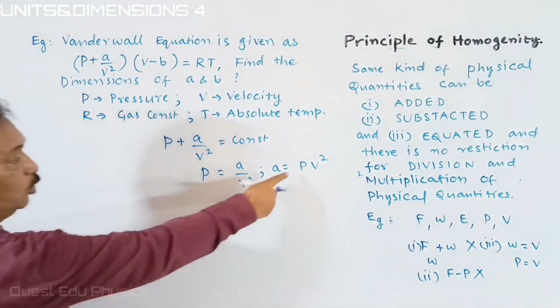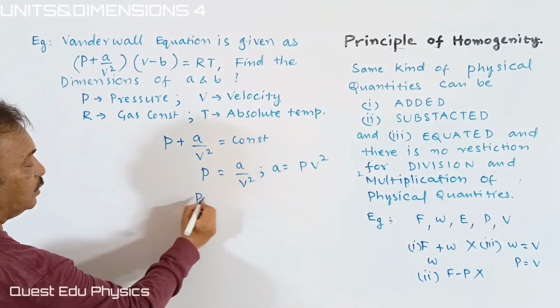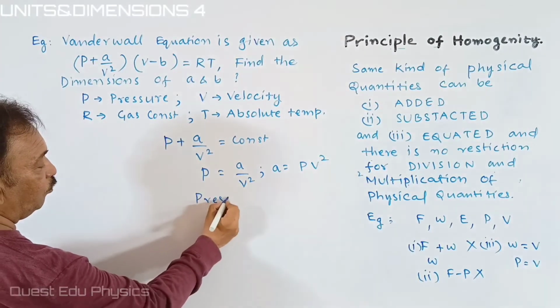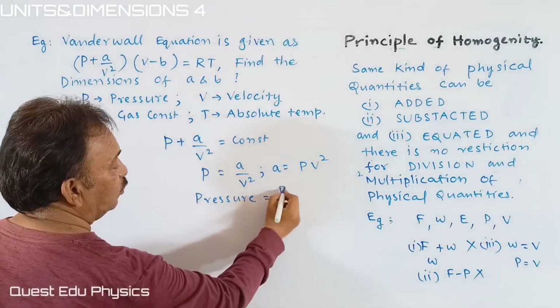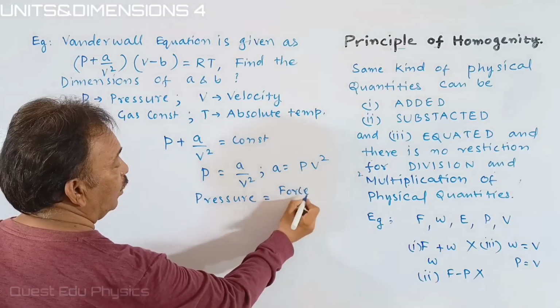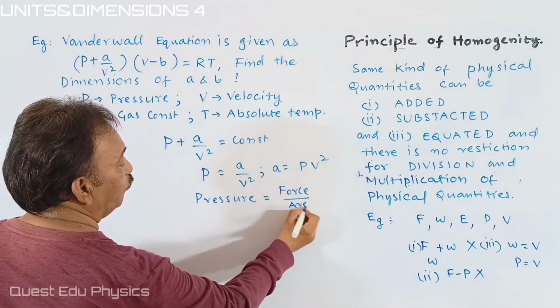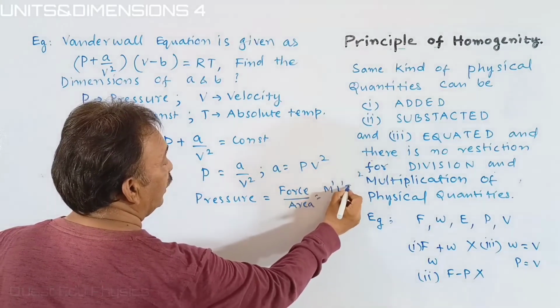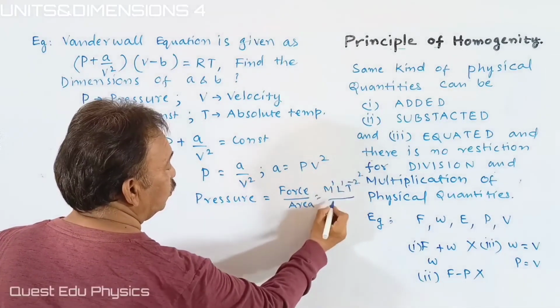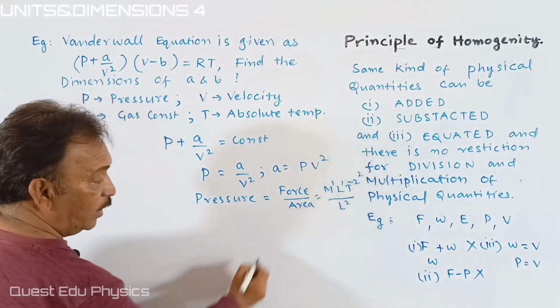And we know what P and V are. P is pressure. We are writing the dimensional formula of pressure. Pressure is equal to force upon area. Force has the dimensional formula M1 L1 T to the power minus 2. Area is L squared.